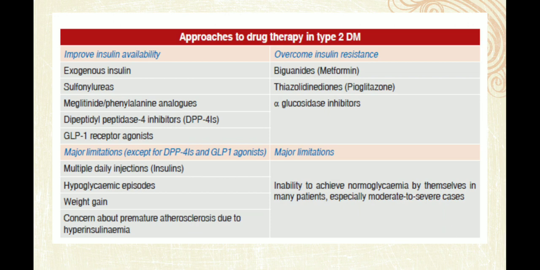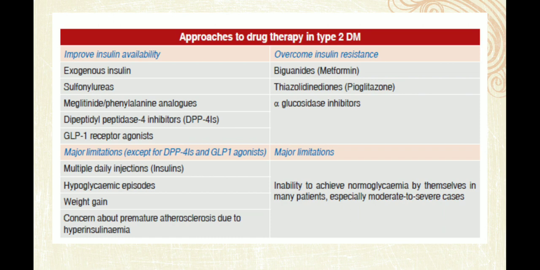So first, improve the insulin availability, which is exogenous insulin. इंसुलिन बाहर से दे सकते हैं. Sulfonylureas, so these are the oral hypoglycemics. After using oral hypoglycemics like sulfonylureas, the secretion of insulin from the beta cell will be increased. Meglitinides and phenylalanine derivatives also have the same mechanism of action as sulfonylureas. Dipeptidyl peptidase 4 inhibitors and GLP-1 receptor agonists, these last two drugs act by the incretin mechanism.